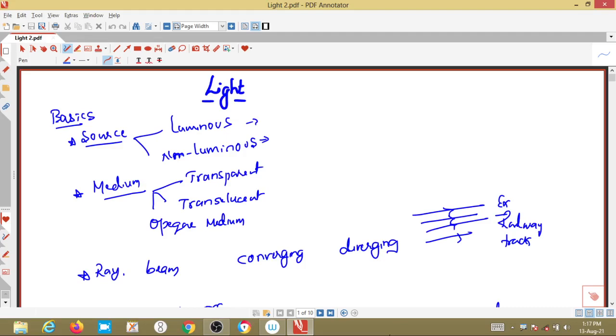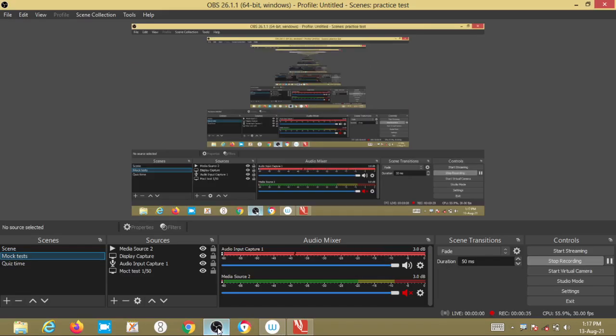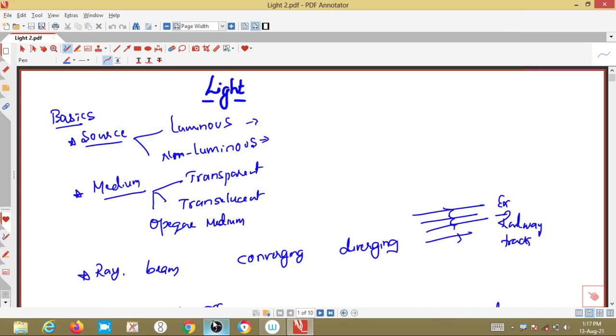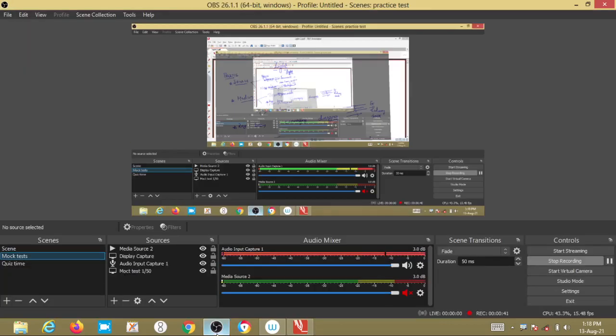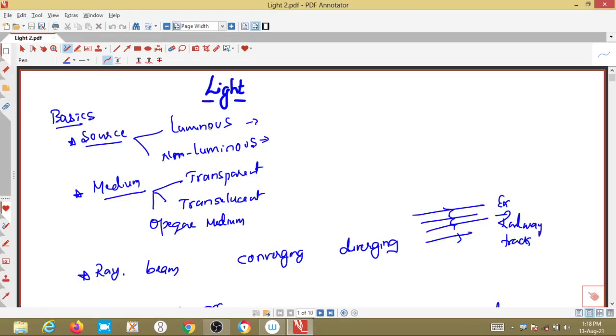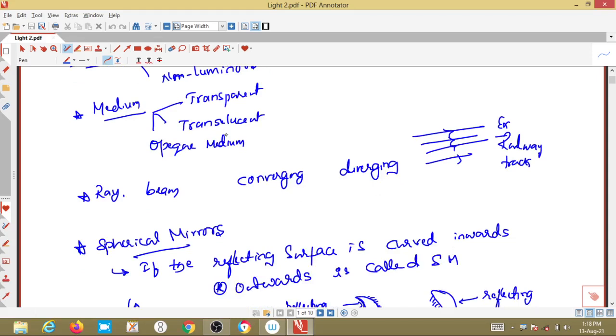Okay guys, so we'll briefly recap what exactly we saw in our previous class within 2 minutes. So what is a source? We understood what a source is. It is the object from which we get a light beam. Either it may be luminous or non-luminous. I explained this. What is luminous? From which the light emits on its own, that is luminous. Then there are three different types of mediums: transparent, translucent and opaque.